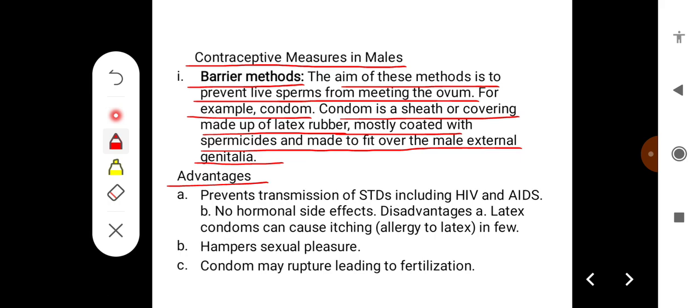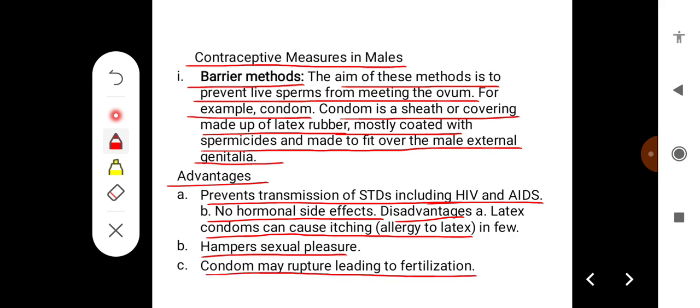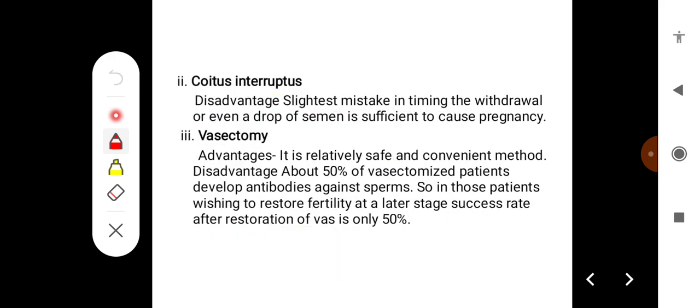Some of the advantages of condoms are they prevent transmission of sexually transmitted diseases including HIV or AIDS, and they have no hormonal side effects. Some of the disadvantages are that latex condoms can cause itching or lead to allergy to the latex in few individuals. The condom hampers the sexual pleasure. Condom may rupture during intercourse, and rupture may lead to fertilization.